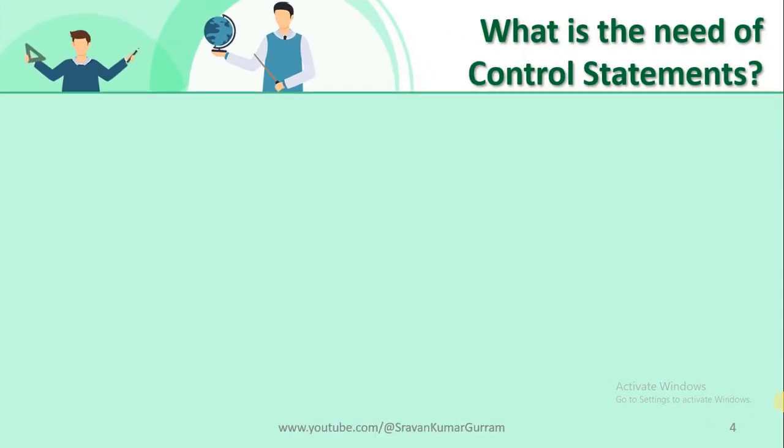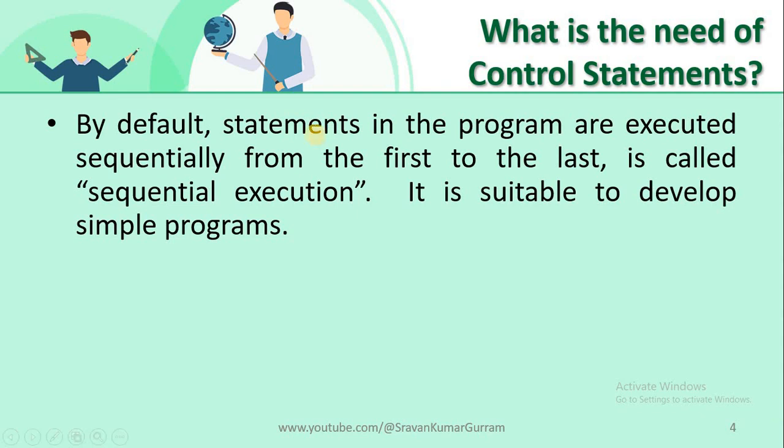First, let us try to understand the need of control statements. By default, the statements in the program are executed sequentially from the first to the last. This type of execution is called sequential execution. The meaning is, if you develop any Python program, it will be executed in the same order in which you developed the code. The first statement will be executed first, next the second statement, next the third statement, and so on. Finally, the last statement will be executed.